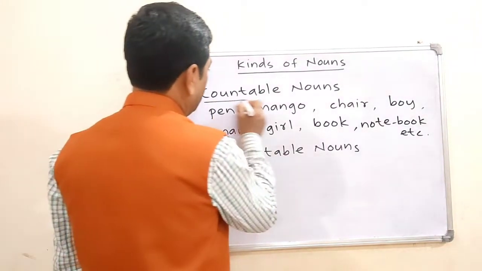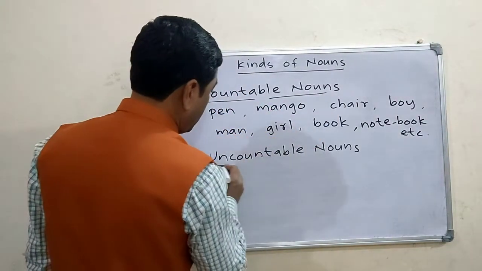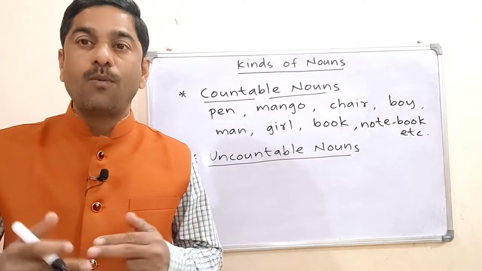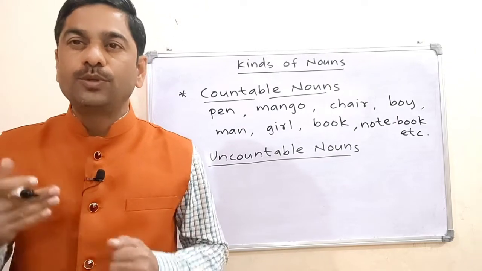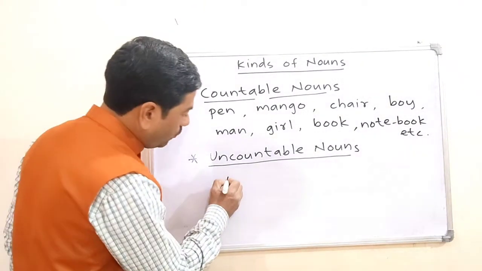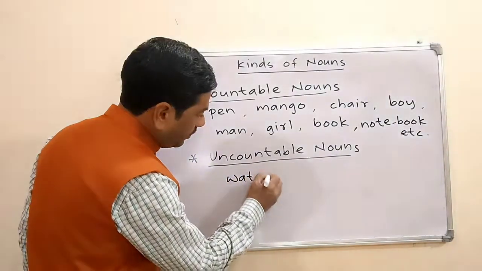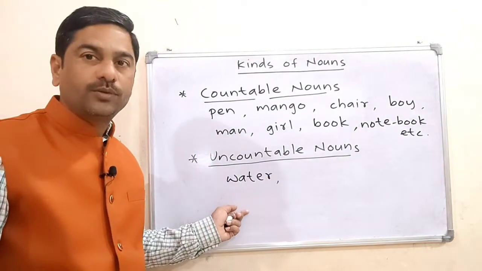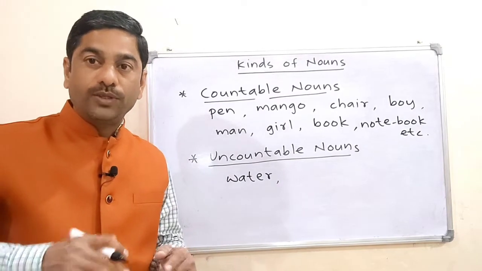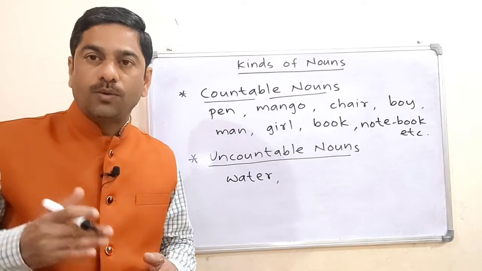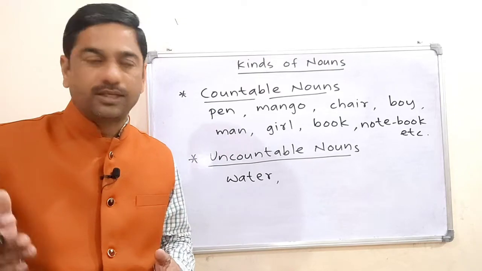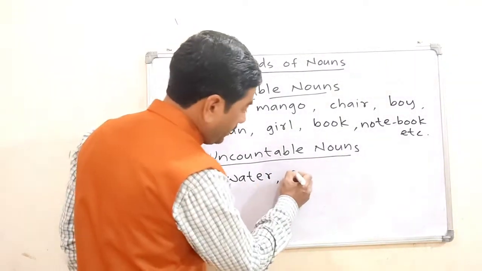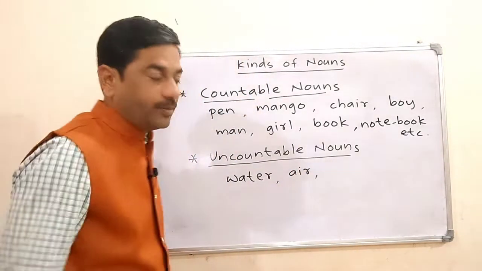Now what are uncountable nouns? Uncountable nouns are those nouns which we cannot count as 1, 2, 3, and they don't have a plural form. For example, water. Water is uncountable. We don't count water as it doesn't have a plural form. Water, waters, such a thing is not there. So water is uncountable. Then air, air is also uncountable.